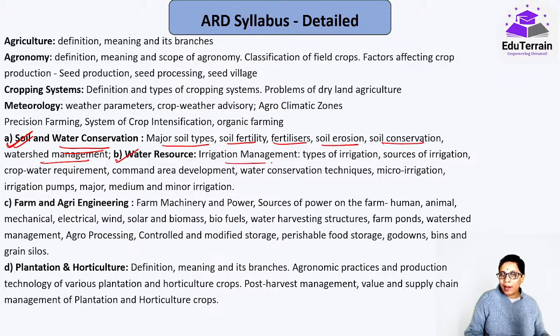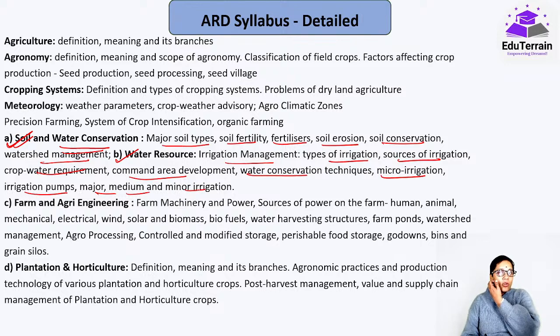Water resources, irrigation management, types of irrigation, sources of irrigation, crop water requirement, command area development, water conservation techniques, micro irrigation, irrigation pumps, major, medium, minor. So everything, subtopics also, they have given. They have actually made your life very easy. Okay. So इतना तक हो गया.